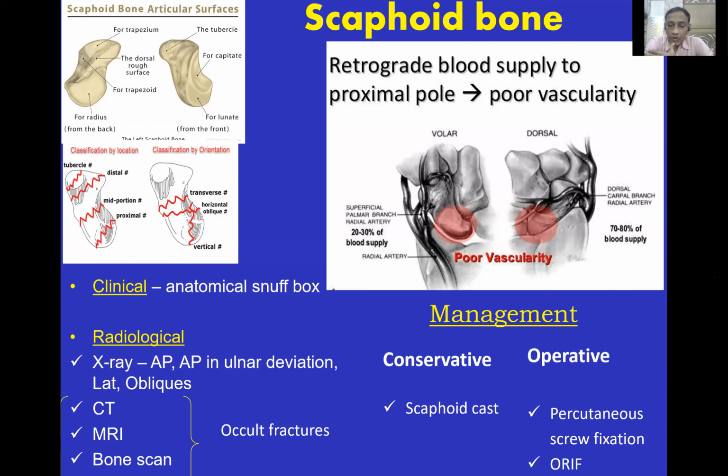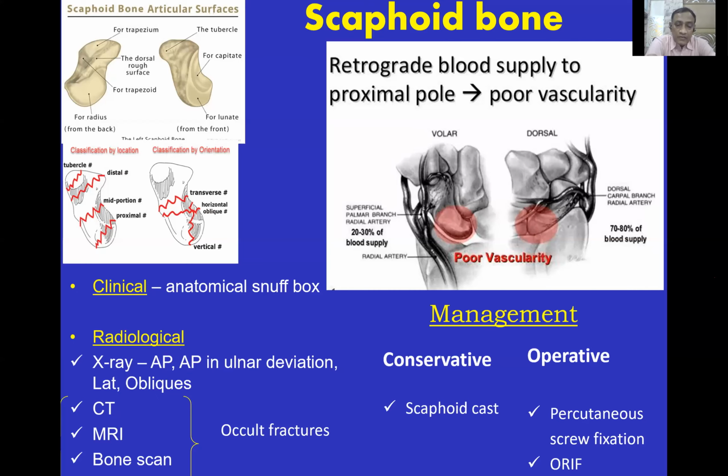As far as the blood supply is concerned, there's a volar and a dorsal supply. Volar is about 20 to 30%, and that is the palmar branch of the radial artery. Dorsally, the blood supply is about 70 to 80%, and that is the dorsal carpal branch of the radial artery. That's why if you want to do an open reduction or any surgery on the scaphoid, you should go through the volar approach so that the dorsal blood supply is preserved.